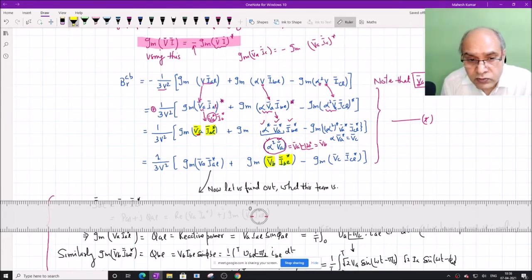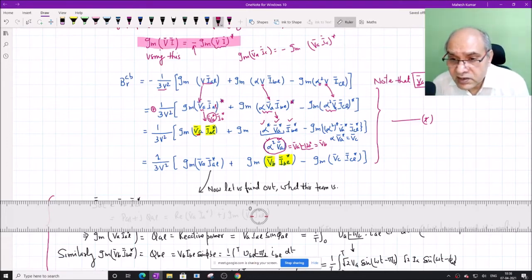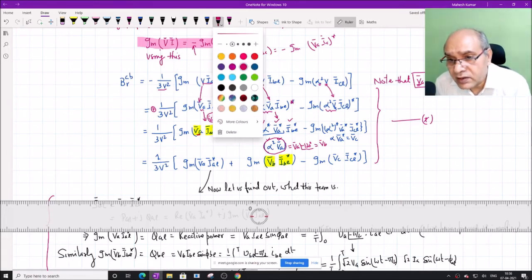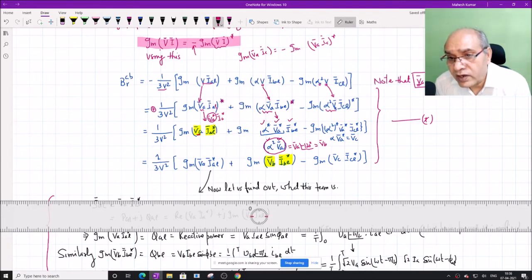The minus sign will come here, so minus minus becomes plus here. The third term in a similar way can be simplified to imaginary of VC into ICL conjugate. How? Because this is alpha square here. So alpha square into VA into ICL conjugate becomes alpha square conjugate. Alpha square conjugate is same as alpha, and VA conjugate is same as VA.